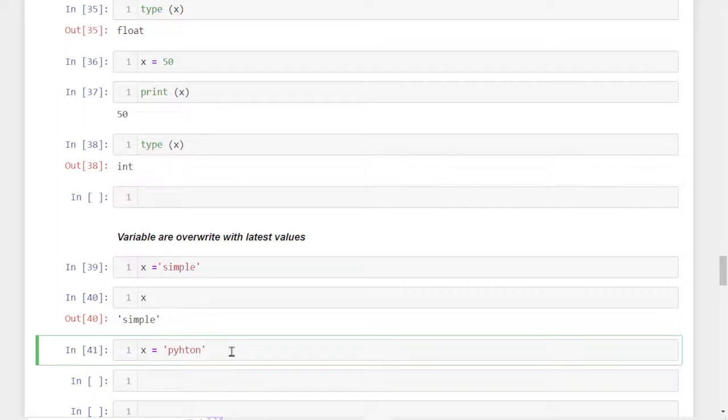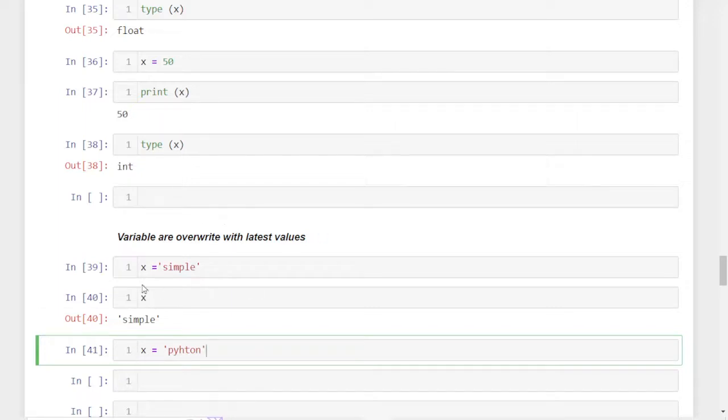Sorry, one more thing: this can be run in any IDE, like a traditional Python IDE, PyCharm, VS Code, or any other IDE. You can write the same code.